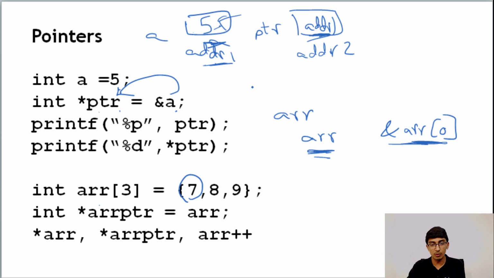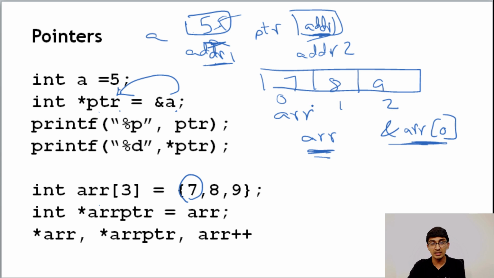And if you remember from your arrays classes, an array is nothing but a contiguous data structure. If you have, let's say, 0, 1, 2 as the indexes, and over here 7, 8, 9, in memory the array is going to be stored as a continuous block. Wherever the memory is, 8 is going to be next to 7, and 9 is going to be next to 8. It's not like 7 is stored somewhere, 8 somewhere else, and 9 somewhere else. They're all stored together in the same block.